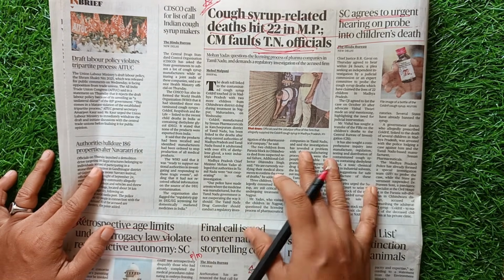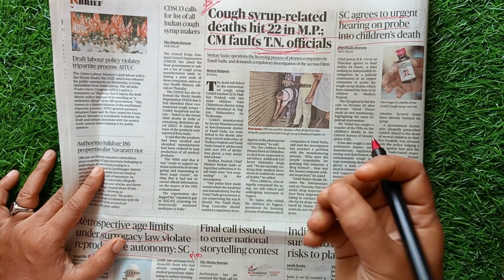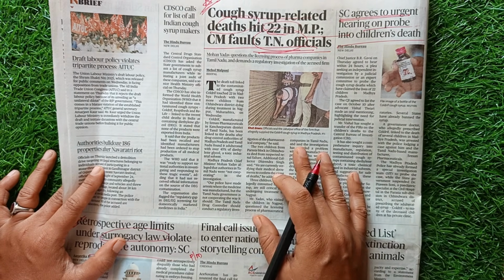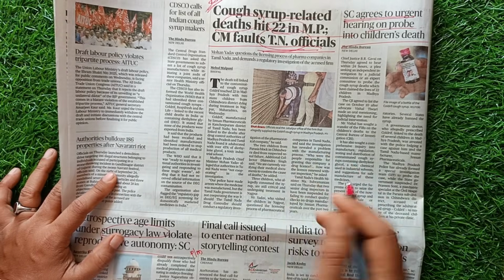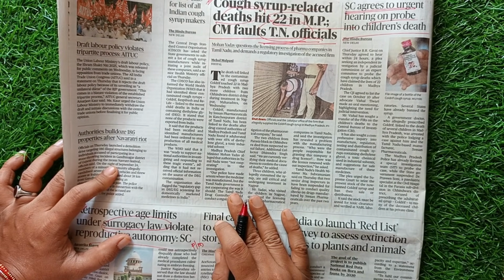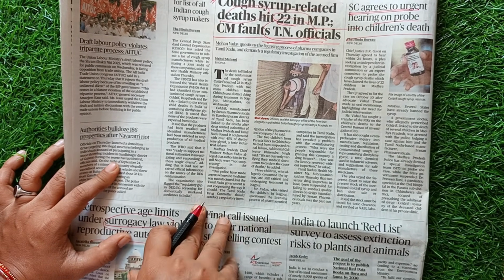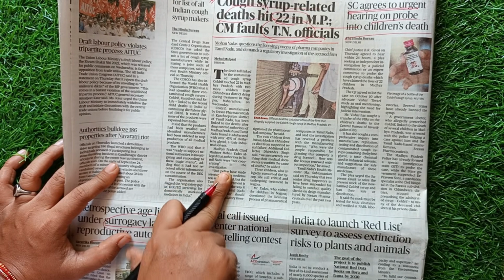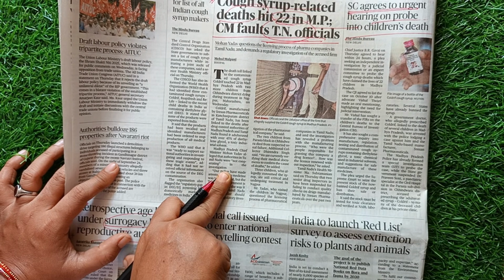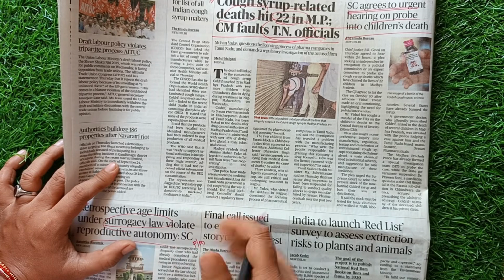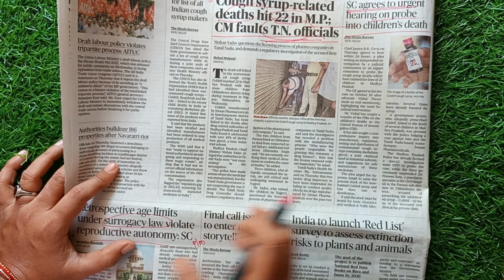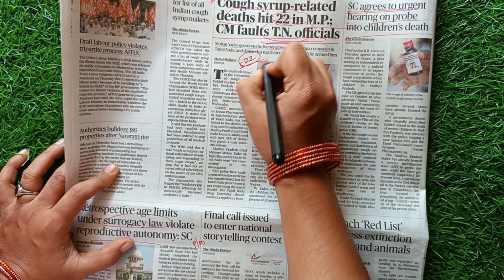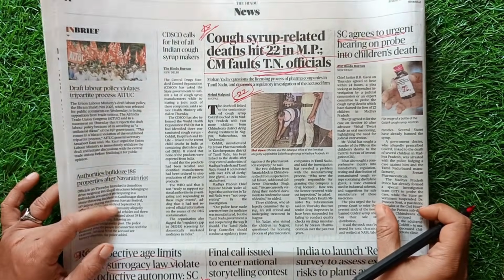which have claimed the lives of 22 children in Madhya Pradesh. And the death toll linked to the contamination of this cough syrup, Coldrif, touched 22 children in Madhya Pradesh. And here the question arises: who were the people responsible for granting this company a drug license? How was the license renewed without inspection? And they are currently verifying medical documents to confirm the cause of the deaths. लेकिन 22, just imagine, छोटे बच्चे जिनका bright future था, we lost them.